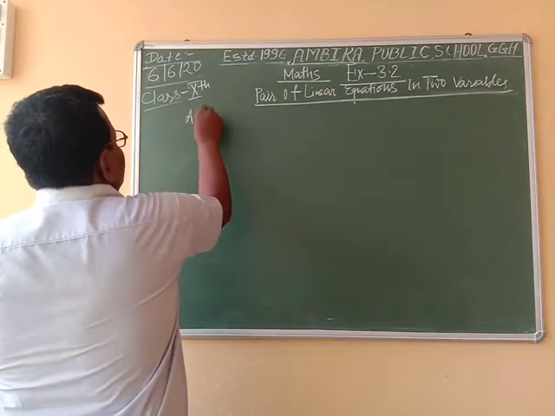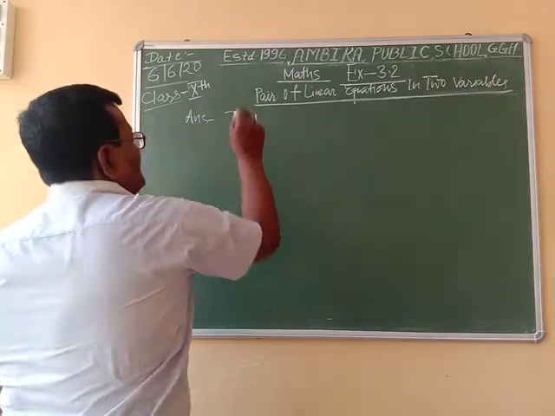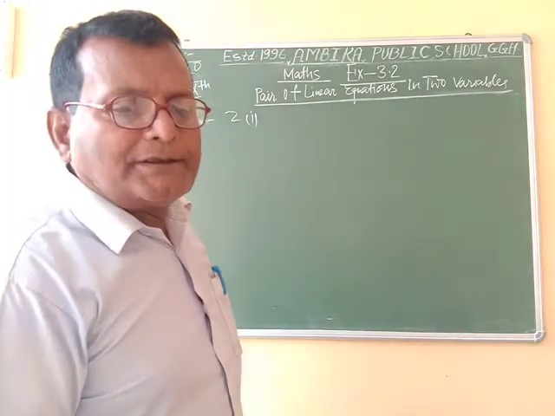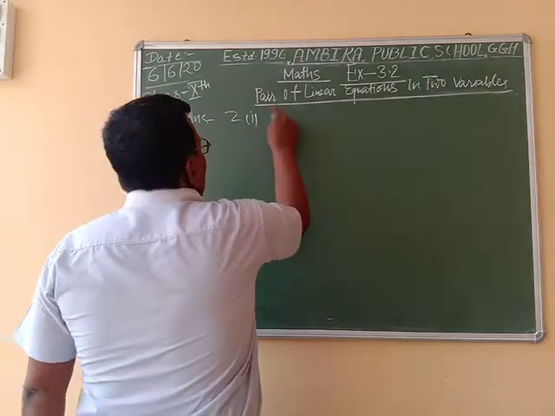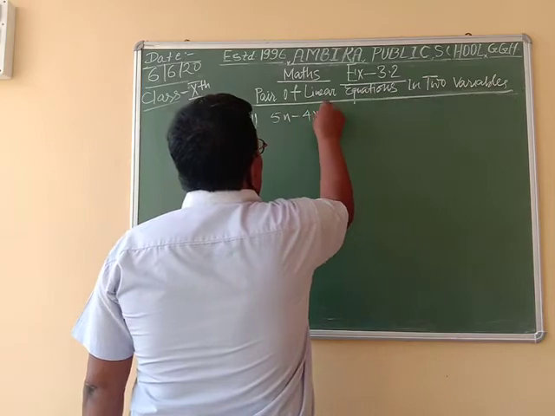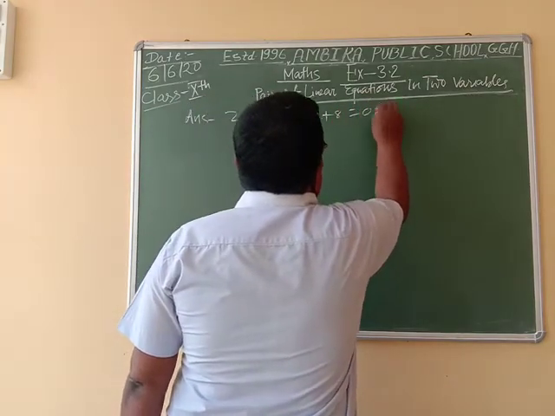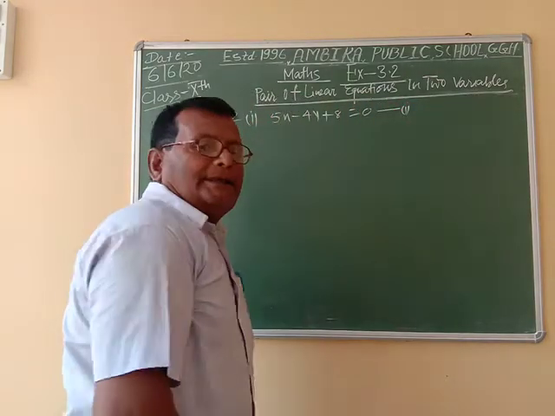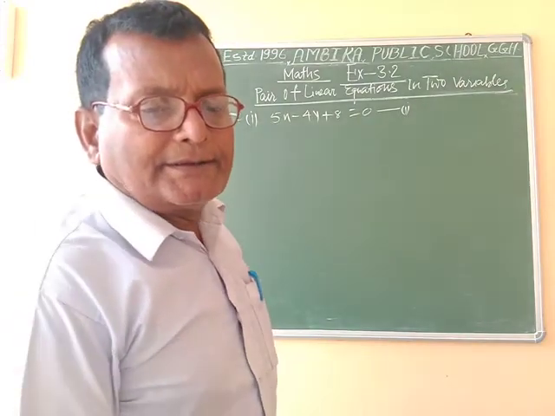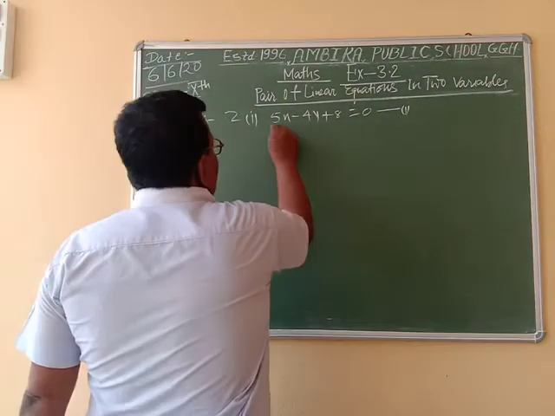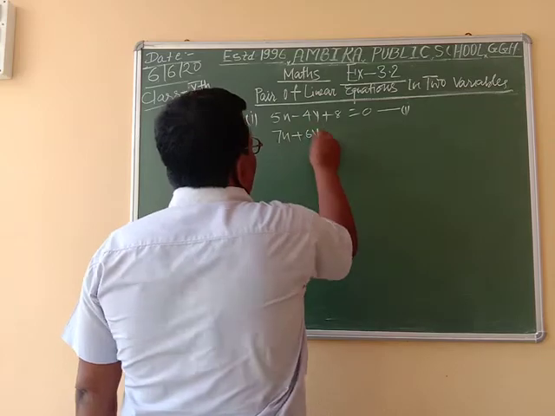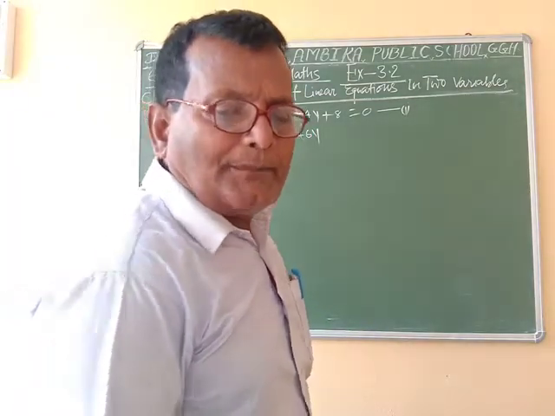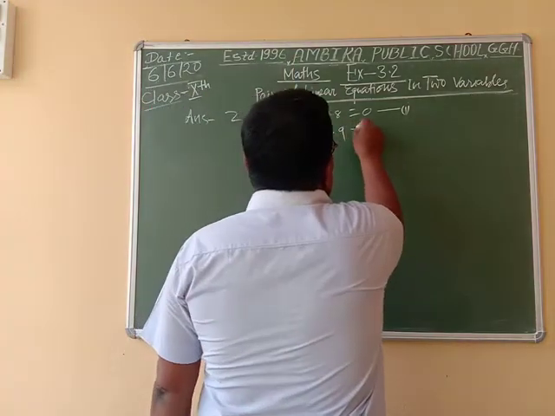Answer 2. The first equation is 5x minus 4y plus 8 is equal to 0, and the second equation is 7x plus 6y minus 9 is equal to 0.